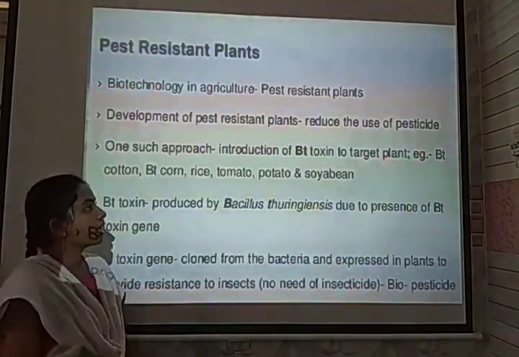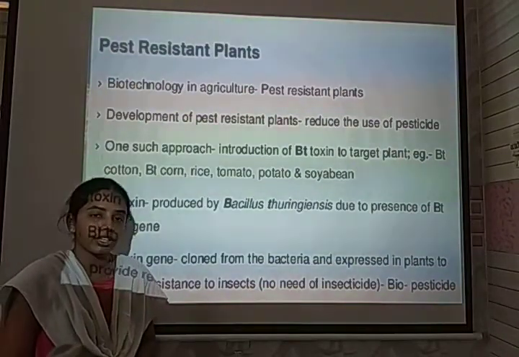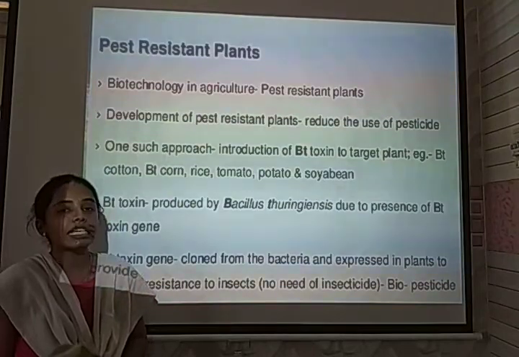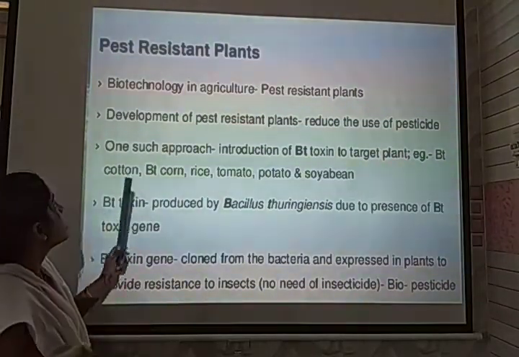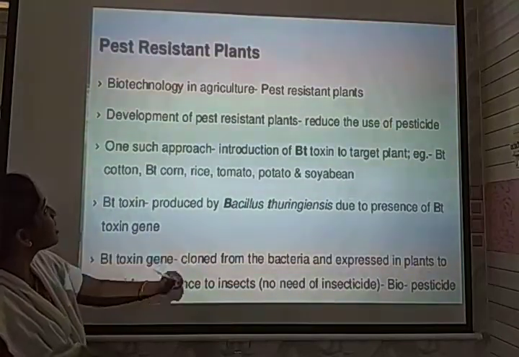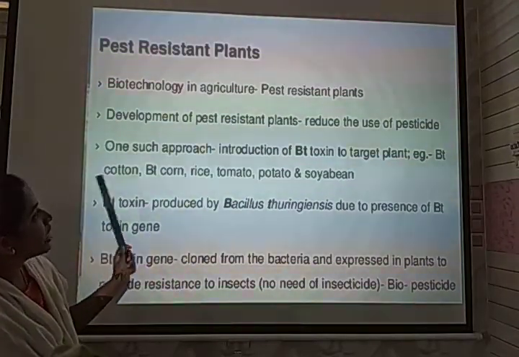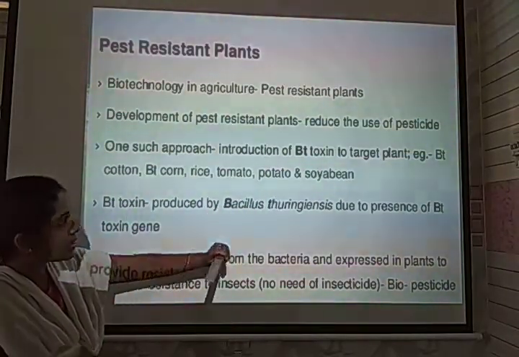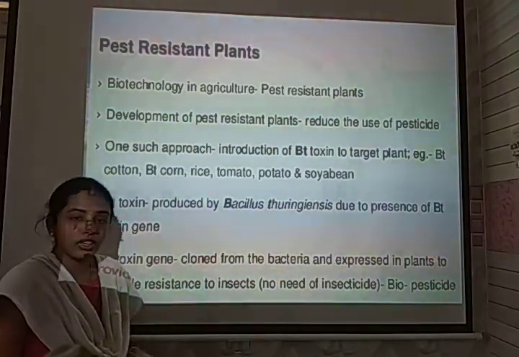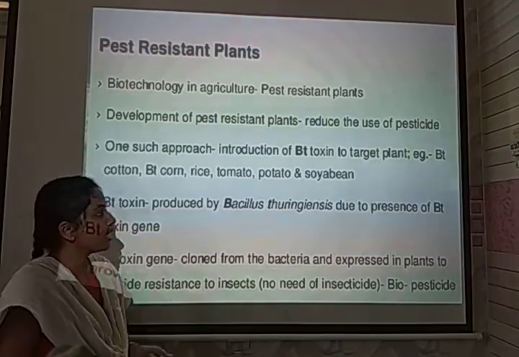The main application of biotechnology in the field of agriculture is to develop disease resistant, pest resistant, and insect resistant varieties. This is practiced to develop pest resistant plants, which helps to reduce pesticide usage. The usage of chemical pesticides even affects the ecosystem balance.